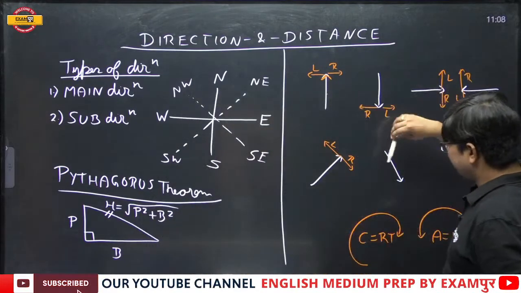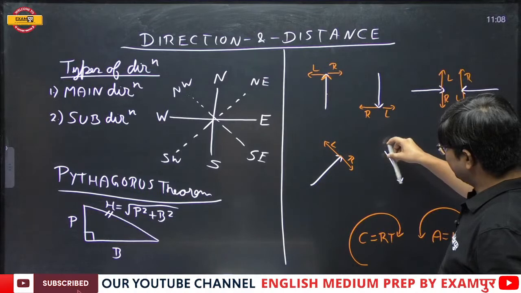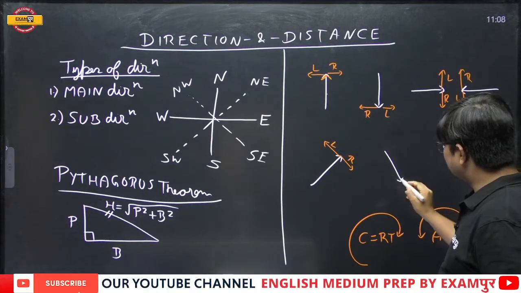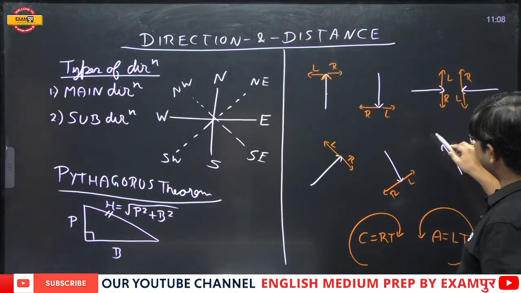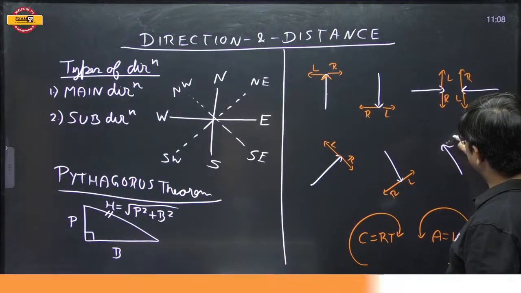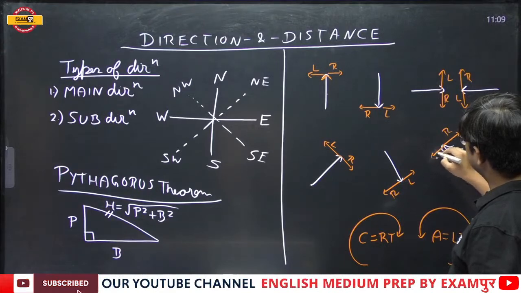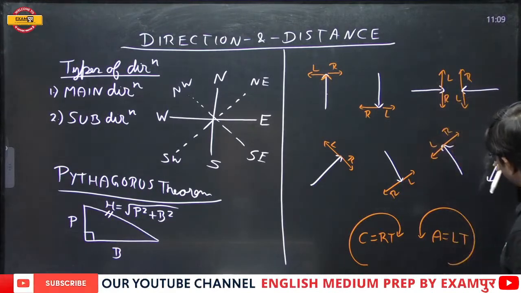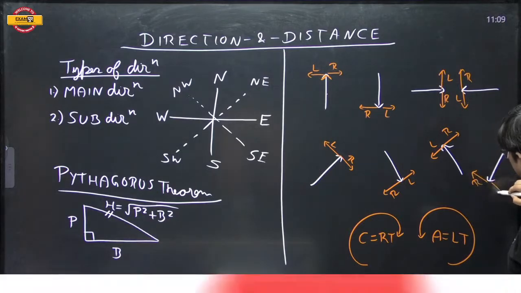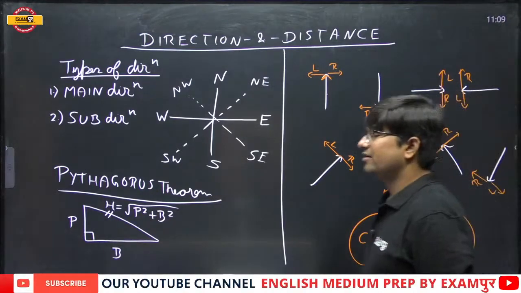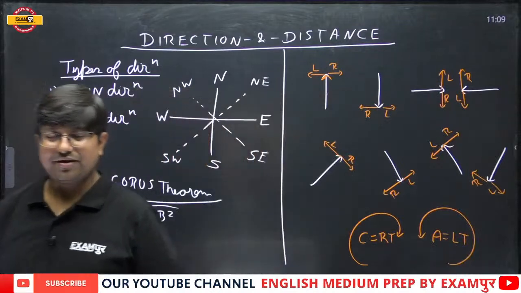Now over here, now it will move in this way. So now this is the right and this is the left. Now over here, if it is in this way, then it will move in this way. So now this is the right and this is the left. And now if it is in this way, it will move over here. So this is the right and this is the left. Okay, everyone? Fine. Getting it or not?